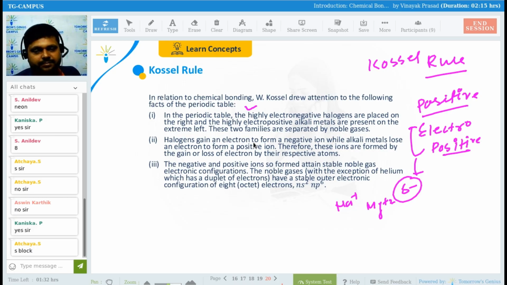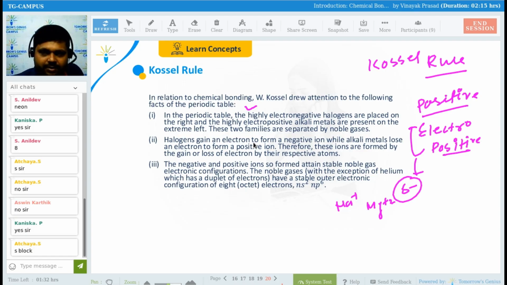So alkali metals, everyone knows what these are? There are two kinds of metals. One is alkali metals and the second is alkaline earth metals. I have told you in the periodic classification of elements. So first group elements are called alkali metals, and second group elements are called alkaline earth metals.